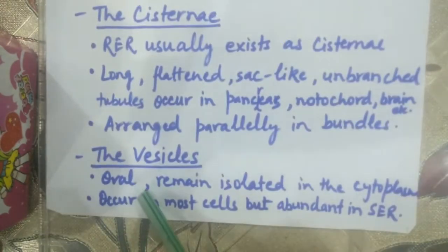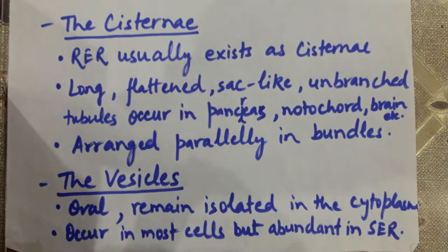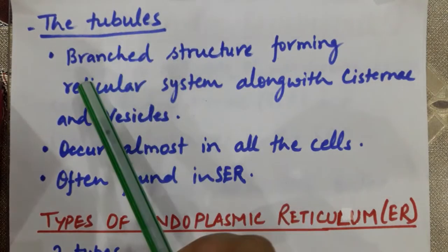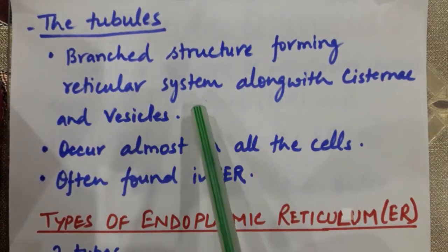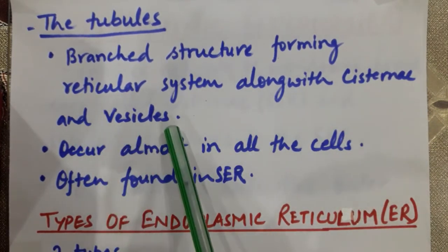They are oval and remain isolated in the cytoplasm. They occur in most cells, but they are abundant in smooth endoplasmic reticulum. The third form, tubules, are the branched structures forming the reticular system along with the cisternae and the vesicles.